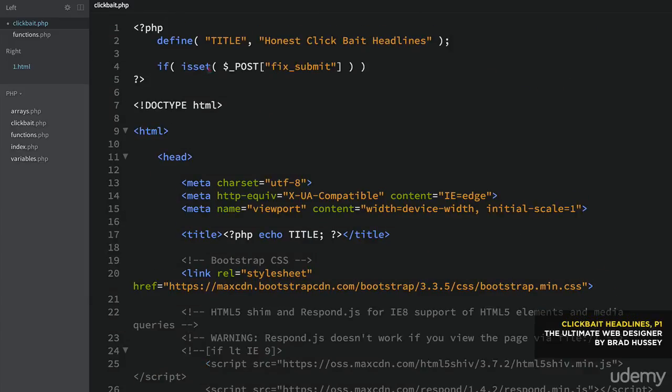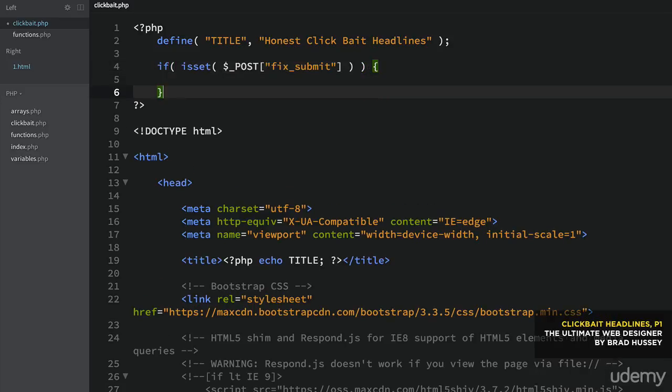collection. So it's basically saying if the fix submit is set, so if that's actually available in the post collection, then obviously the form has been submitted. And then we're just going to open up that if statement, and in here is where we're going to add some PHP. So basically what we're going to do is grab the value from the text area.